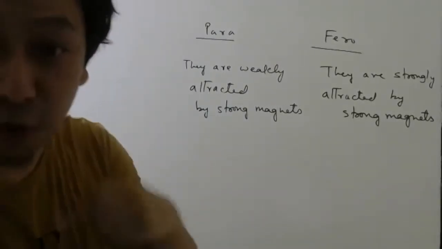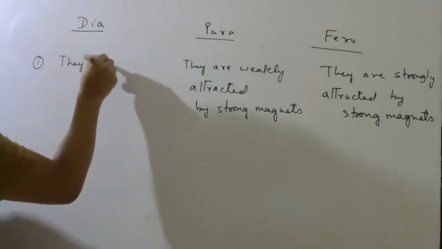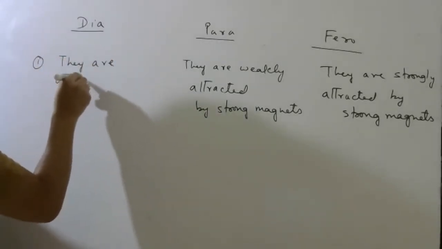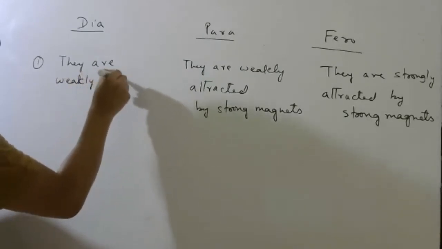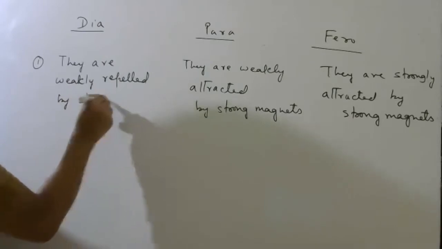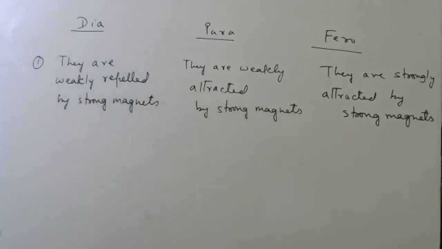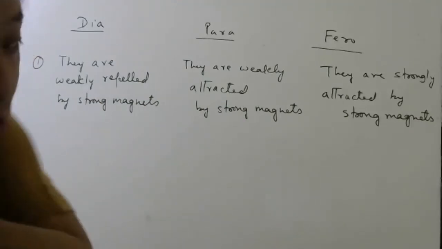Dia, I told, will have opposite behavior. So they are weakly repelled by strong magnets. Okay, so this is how you should try to remember.